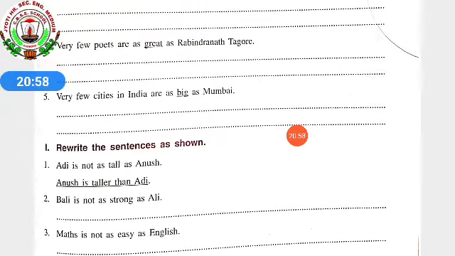Okay. Like how I told you just now, Adi is not as tall as Anush. So I told you that I am doing comparison between Adi and Anush. That is only between 2 people. That's why we have used over here taller. And if we are making comparison between more than 2 people, then we will be taking the superlative degree. Second one, Bali is not as strong as Ali. So here also 2. So what will come? Ali is stronger than Bali.